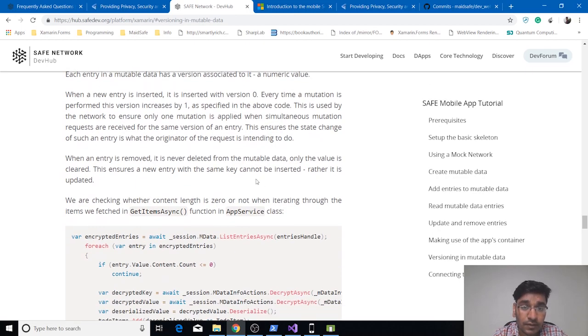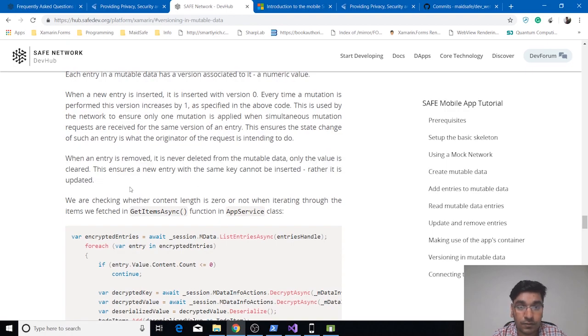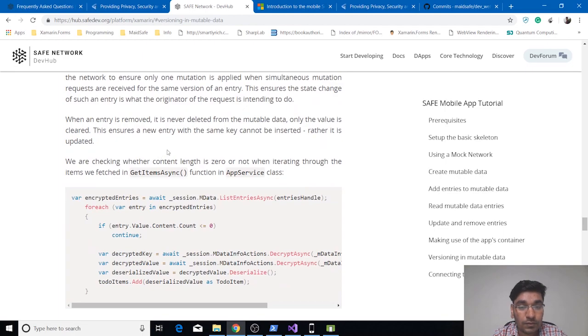Whenever you do a remove operation on a mutable data, the key is not removed from mutable data. Only the value of the key is removed, as we are stating it here in our tutorial also. So the problem is, whenever you try to fetch your mutable data entry next time, you will get a key, but the value will be empty. So you can get exceptions in your application.